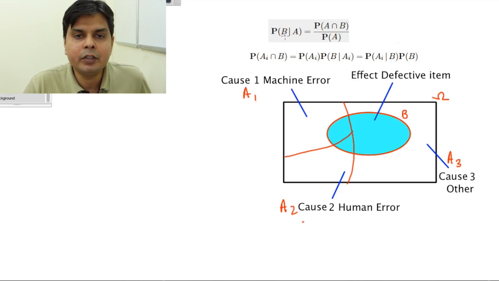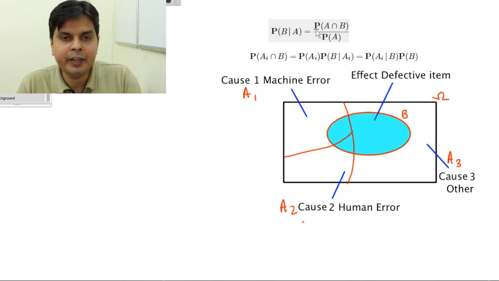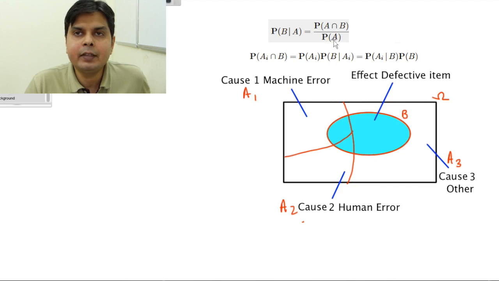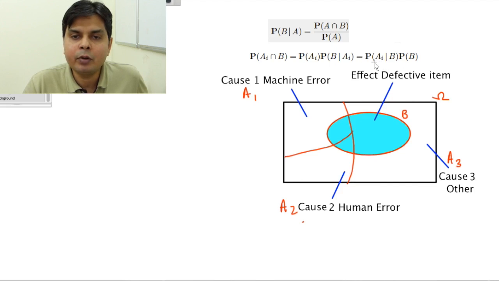We are using the probability of B given A is equal to the probability of A intersection B divided by the probability of A, this very old conditional probability formula. Instead of A, let me write Ai. So the probability of Ai intersection B will be the probability of Ai into the probability of B given Ai, and the same thing, if I interchange the roles of Ai and B, can also be written as the probability of Ai given B into the probability of B.